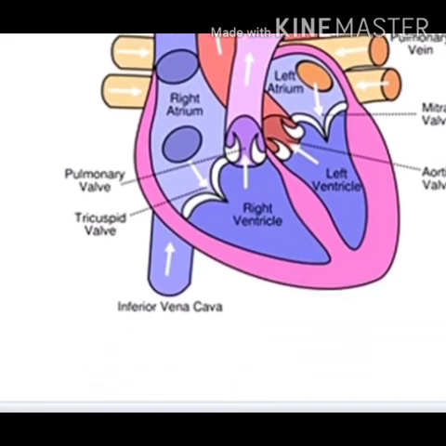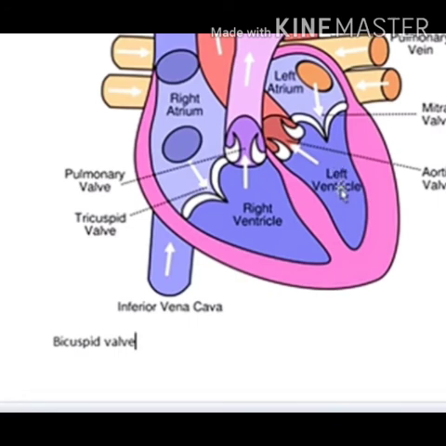So in the right atrium, two blood vessels are there: the superior vena cava and inferior vena cava. And in the left atrium, which blood vessels enter? These are the pulmonary veins.